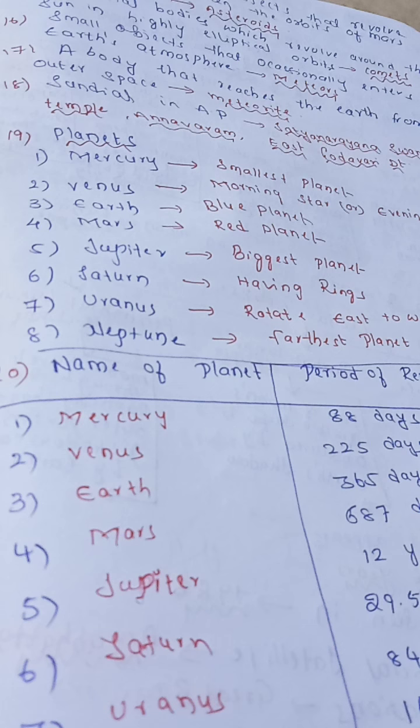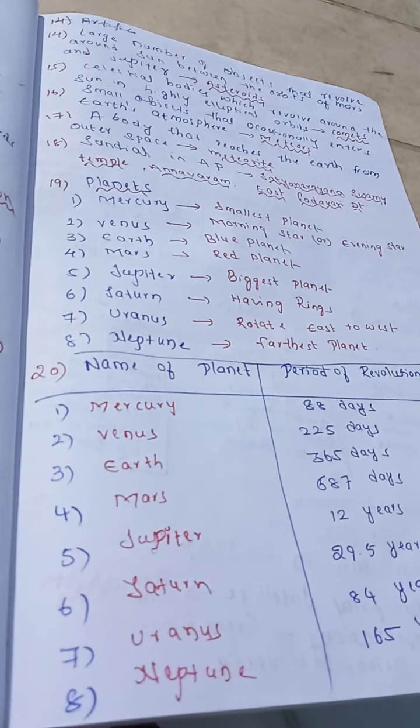What is called as morning star or evening star? Morning star or evening star, we call it Venus. Next, Earth, we call the blue planet. Mars, we call the red planet. Now Jupiter, we call the biggest planet. Saturn has rings around it. Uranus rotates east to west. Neptune, the farthest planet.